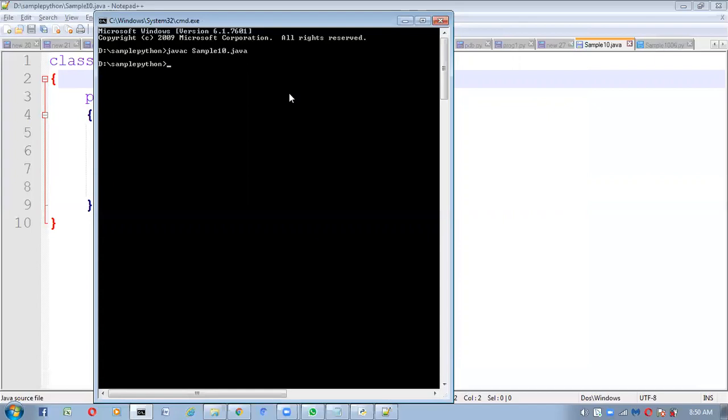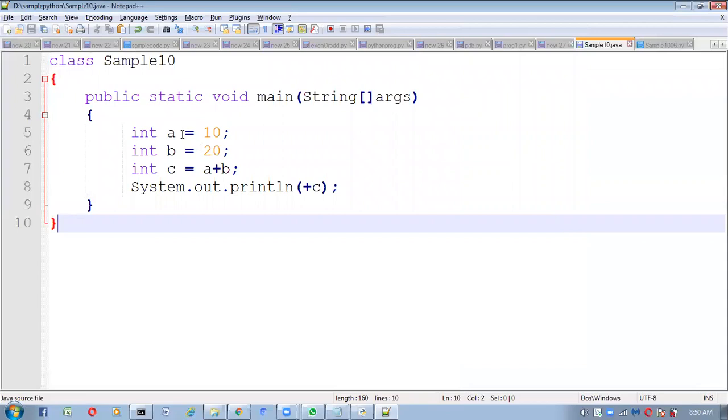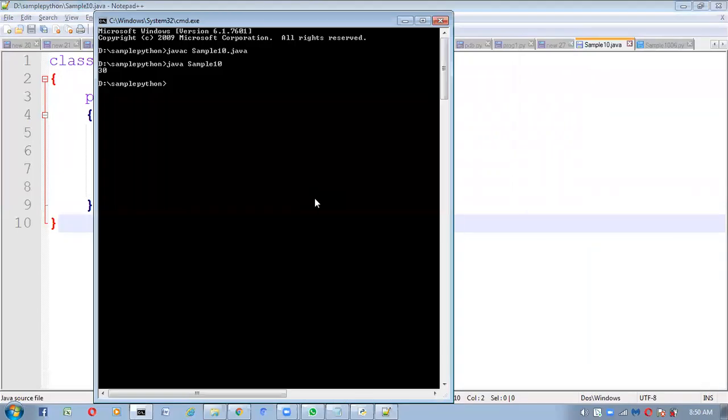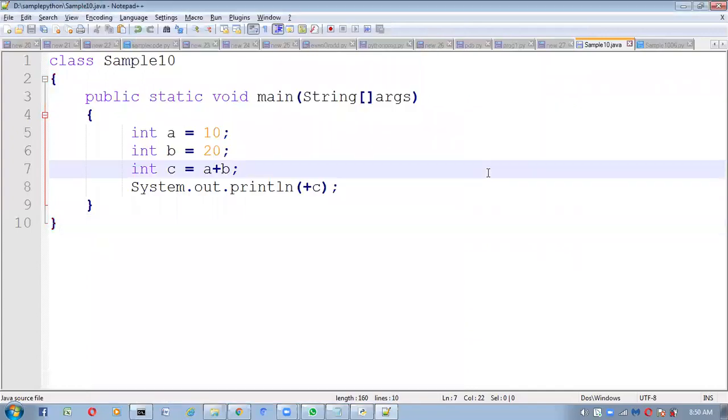Now what we have to do? We have to execute the program: java Sample10. 30 is the output we are getting, the sum of two numbers. Here what I am taking? A and B, where A is 10 and B is 20. A plus B means you are getting 30.